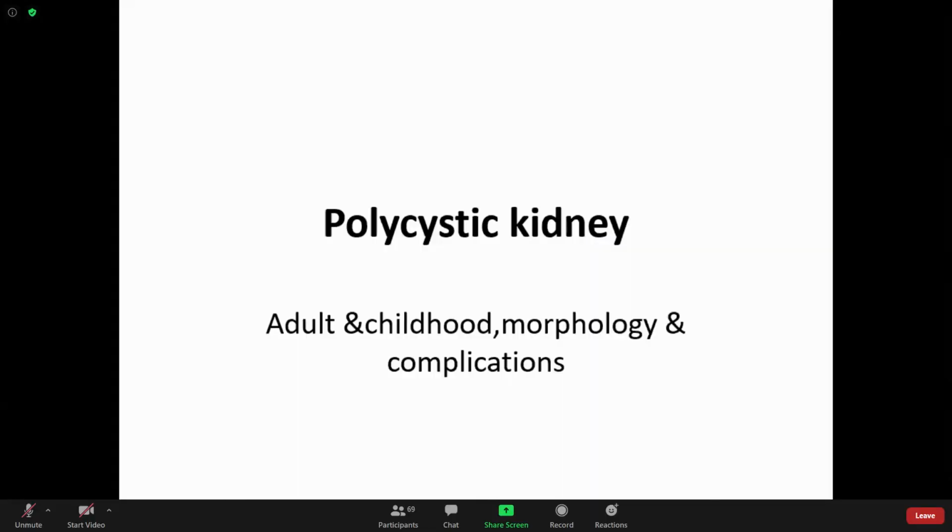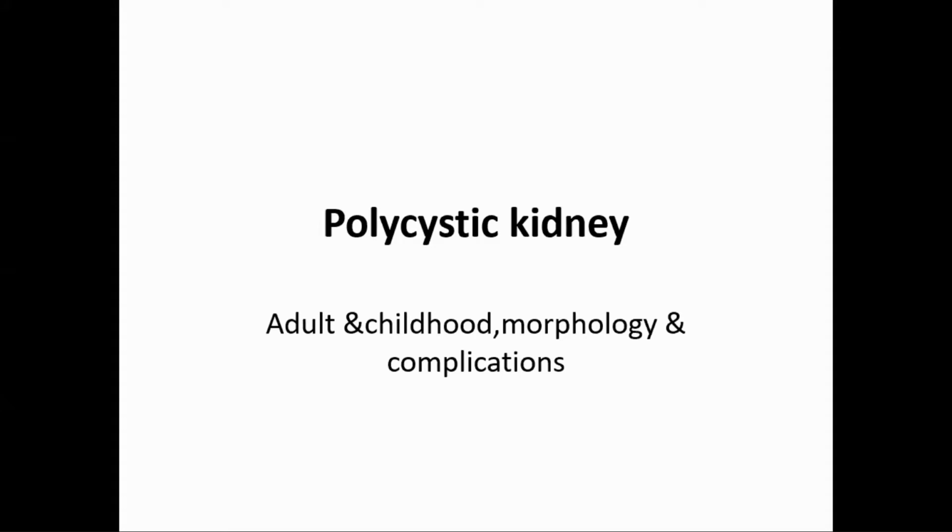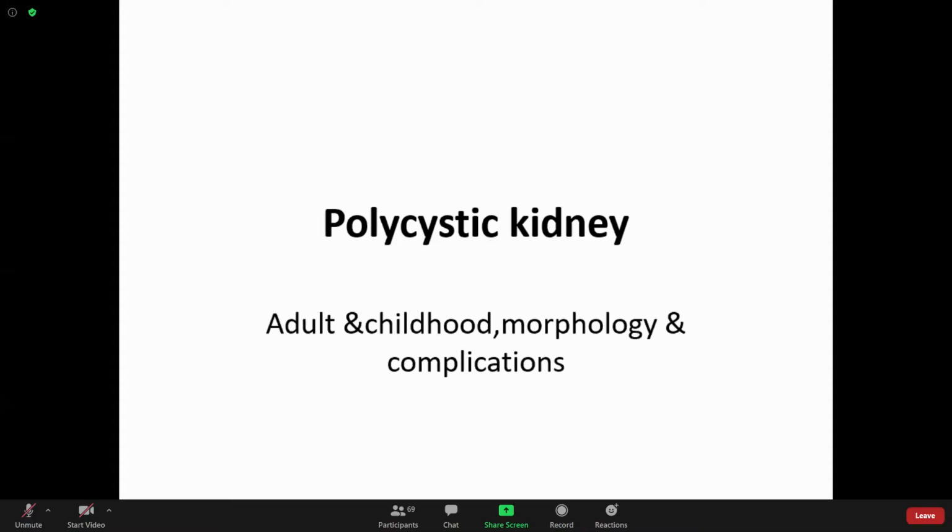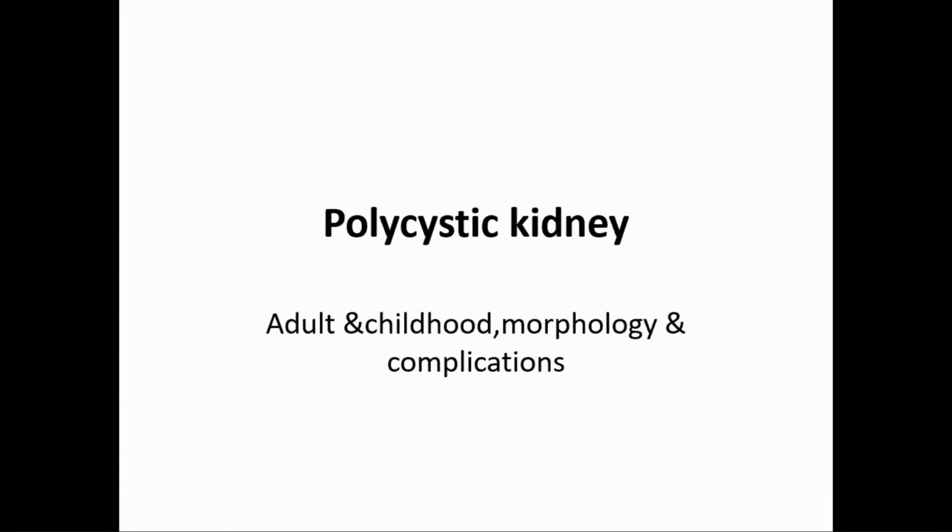We are starting today renal system, and the first topic is polycystic kidney, which is important from exam point of view. And it is a short, means very small lecture, and you will be able to remember it if you just concentrate yourself. So in polycystic kidney, there are two types we are supposed to know: adult type and childhood type. And you are supposed to know their morphology and their complication.